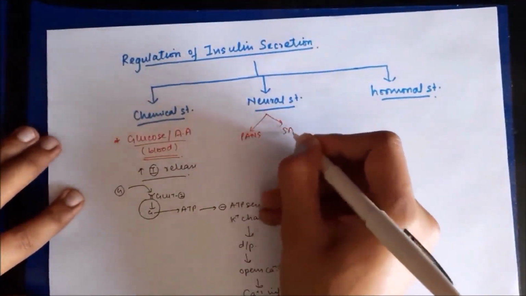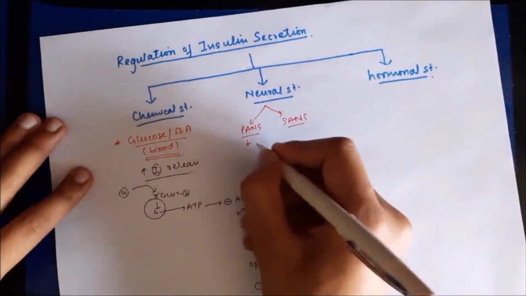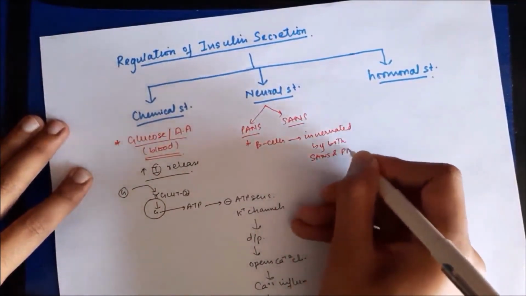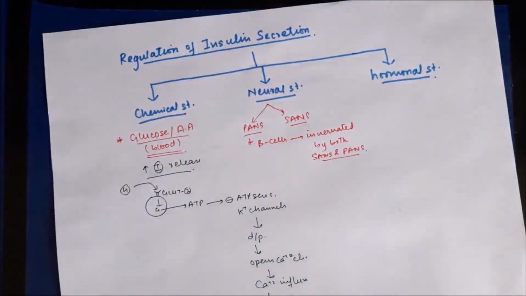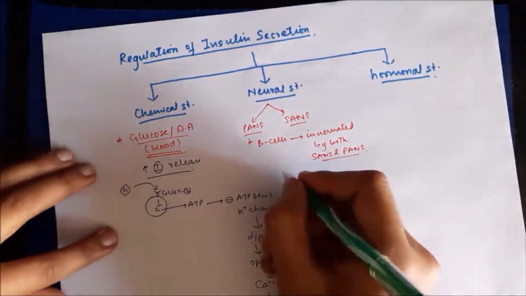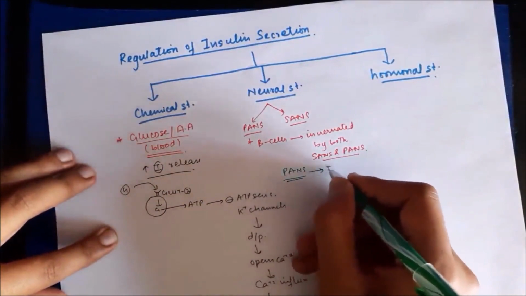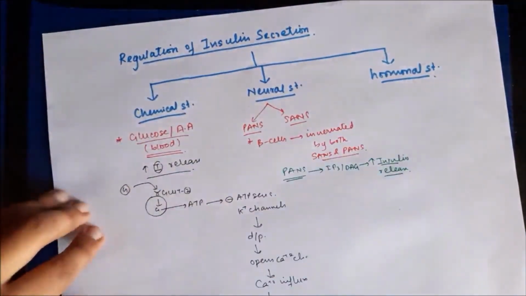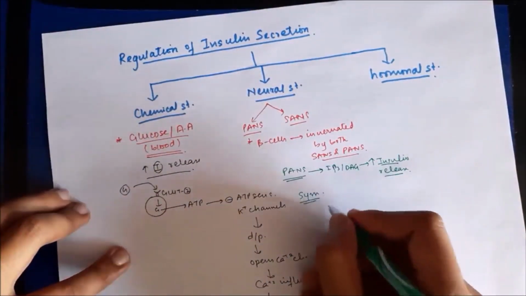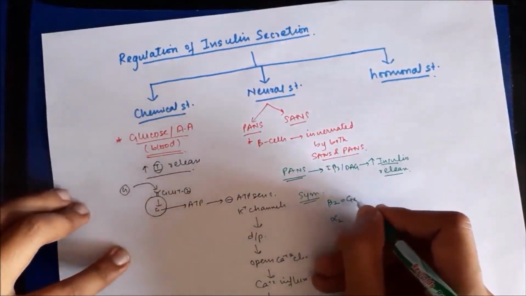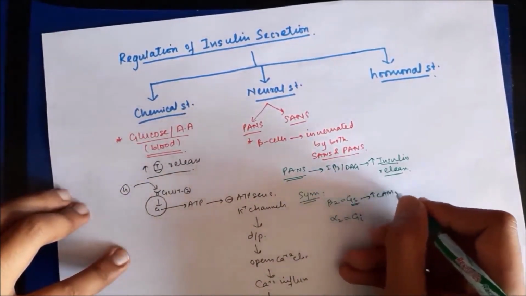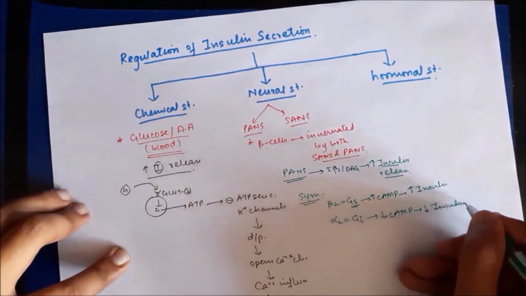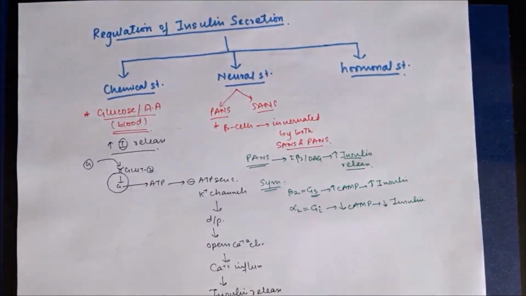Now, neural stimuli can be either parasympathetic stimuli or sympathetic stimuli, as beta cells are well innervated by both sympathetic as well as parasympathetic neurons. Parasympathetic nervous system, by IP3 or DAG pathways, will cause increase in intracellular calcium and will cause increase in the release of insulin. In sympathetic nervous system, beta 2 receptors, being Gs type, stimulatory type of G protein coupled receptors, will cause increase in cyclic AMP and thus increase in release of insulin, whereas alpha 2 receptors, being inhibitory type of receptors, will cause decrease in cyclic AMP and thus decrease in insulin.